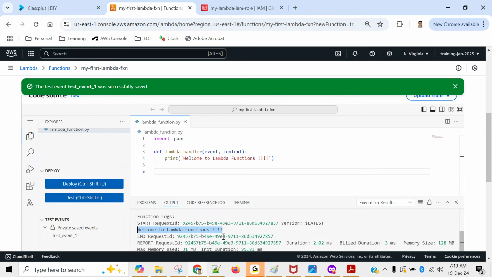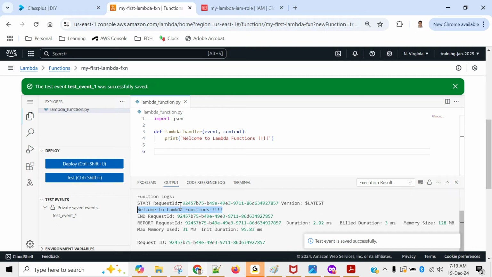Okay, you can see a few more details. Request id, because every time you run your code, behind the scenes it will be launching one small server. So for every request there will be a unique request id, which you don't have to worry about. But you can see that there's a request id started, then request id ended, and duration is 2.02 milliseconds.